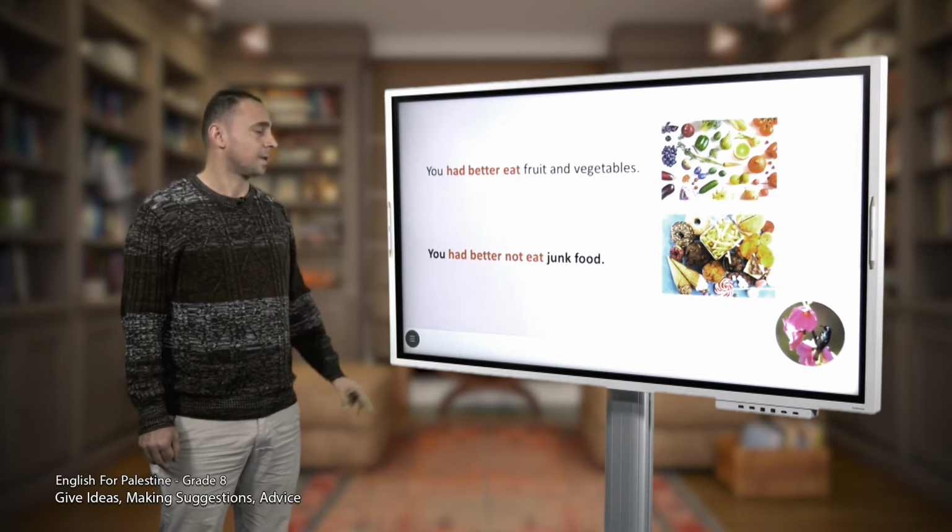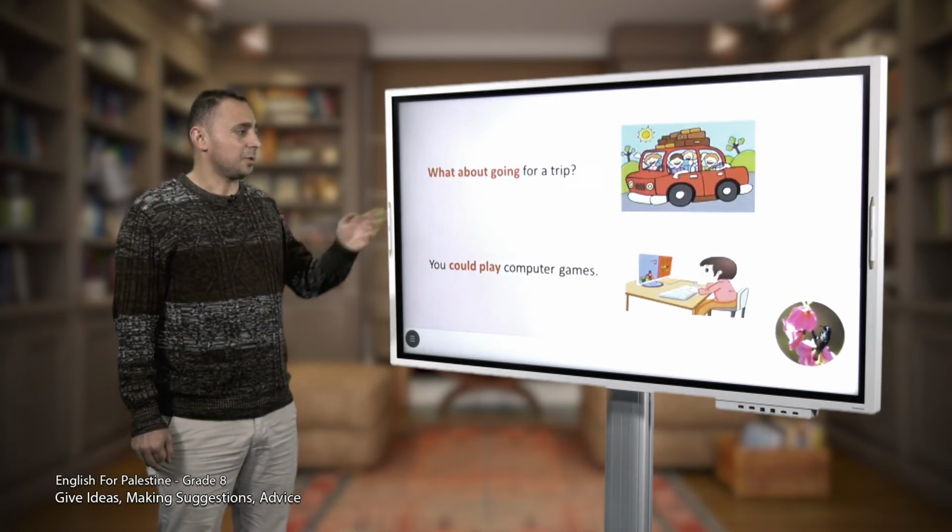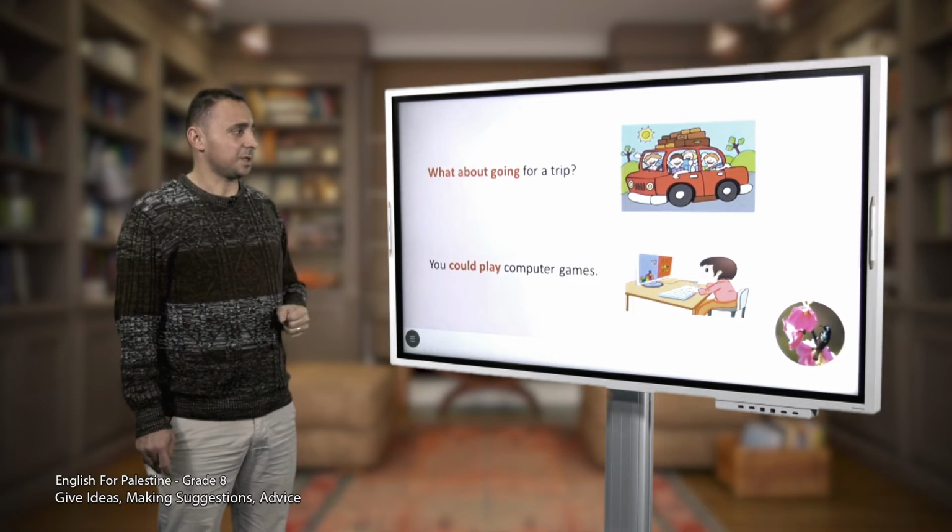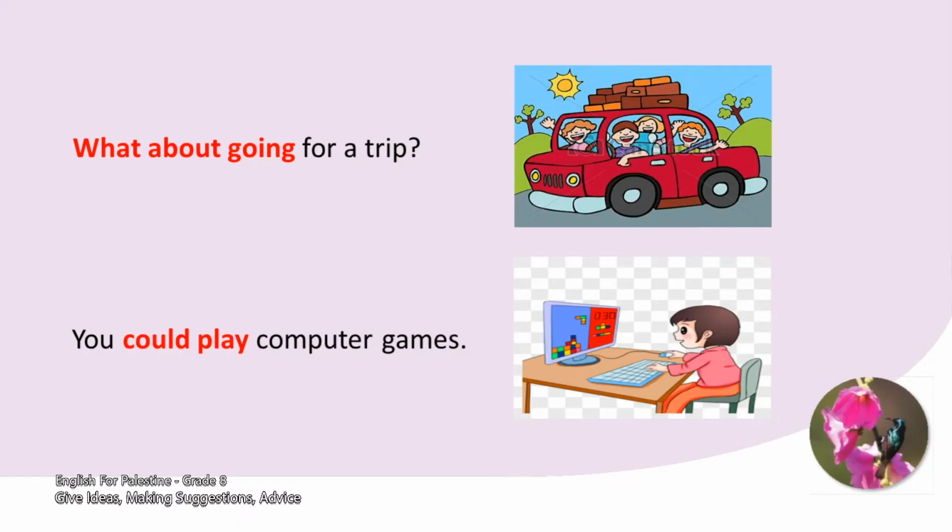Let's continue. What about these two pictures? In the first picture, here we are going to give suggestions. What does the speaker suggest? He says, what about going for a trip? Again, what about going for a trip? Notice we have the expression what about, and it's followed by going, a verb with ing, and then the rest of the sentence. So we say, what about going, not go, for a trip?